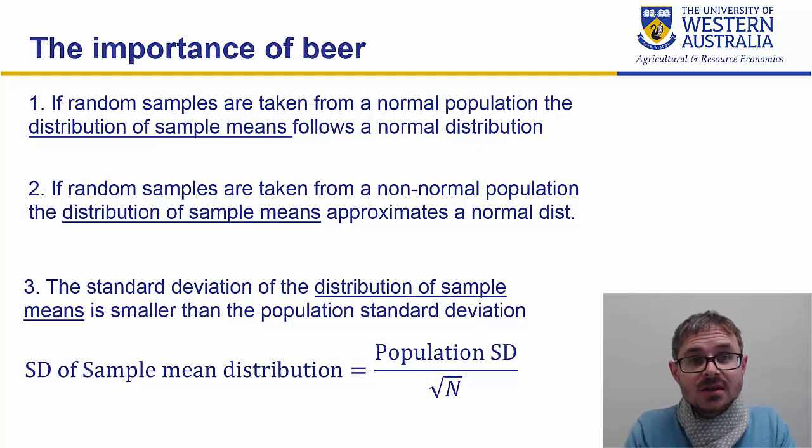So I've called the title of this slide The Importance of Beer. If you've come across a t-test before, you'll know of this distribution being called a Student's distribution. So who is Student? You may or may not be aware that Student is the pen name for William Sealy Gosset. Who was this person? He was a brewer at Guinness.